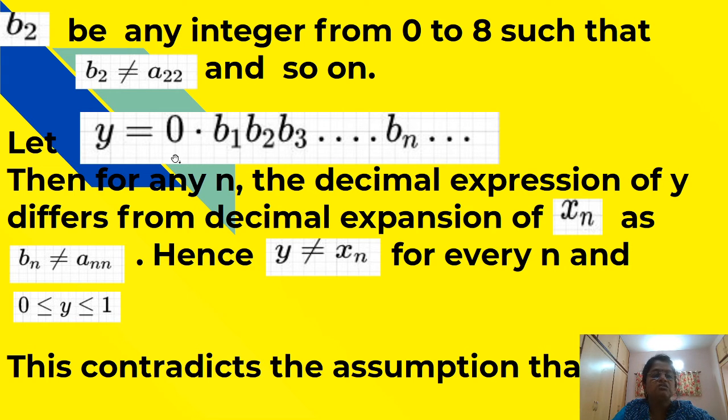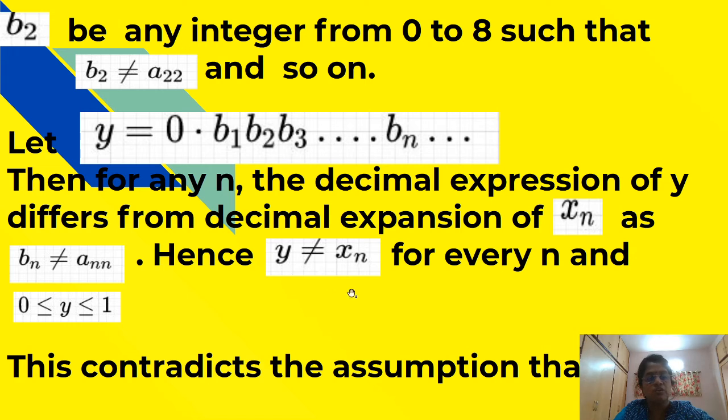Let y is equal to 0.b1, b2, b3 ..., bn ... Then, for any n, the decimal expression of y differs from the decimal expansion of xn, as bn is not equal to ann.